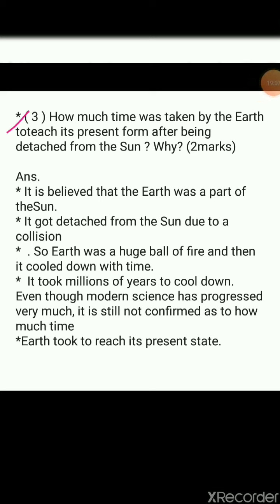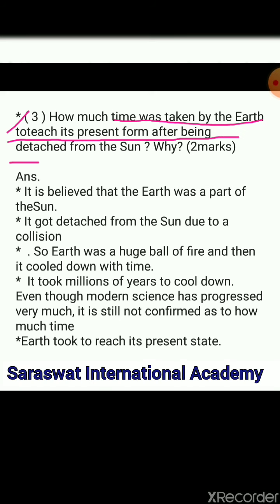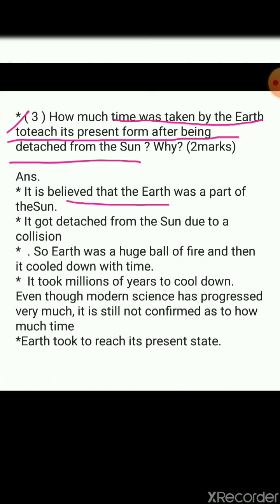Next: how much time was taken by the earth to reach its present form after being detached from the sun? It will be asked for how many marks? 2 marks. It is believed that the earth was a part of the sun. It got detached from the sun due to a collision.